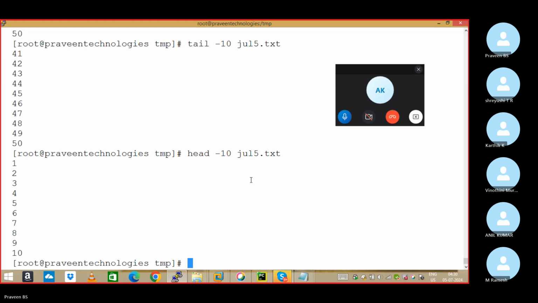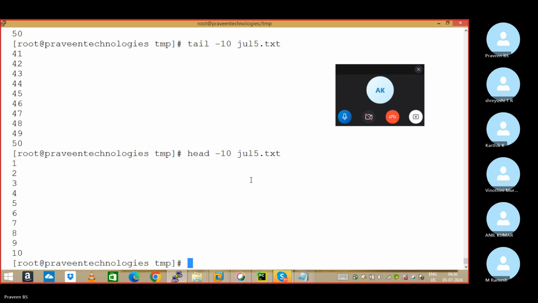Understanding? Now I want to capture the lines in between. Top is known, bottom is known. Now I want what is in between. I have a total of 50 lines, sir. You have only 20 lines. Okay, let's take your example only. I want to extract from 10 to 15. 10, 11, 12, 13, 14, 15.